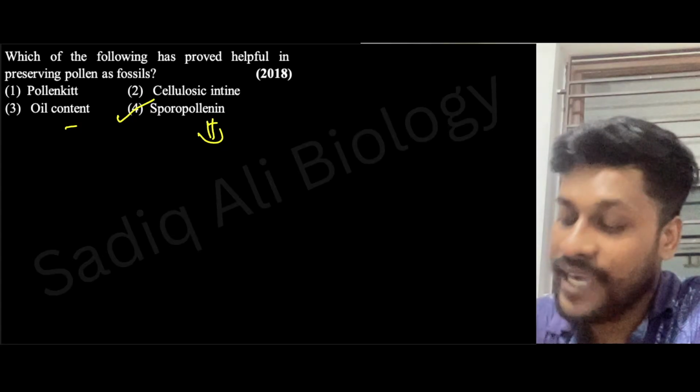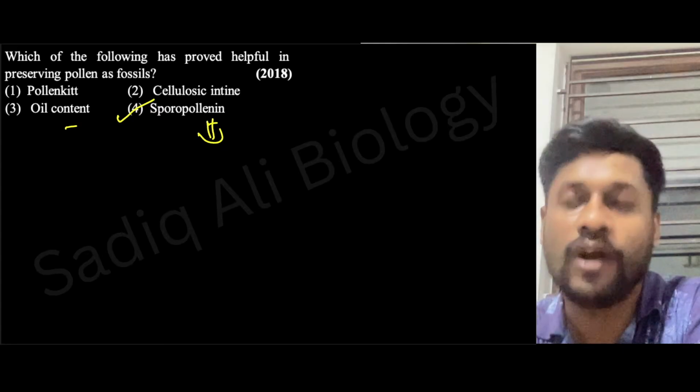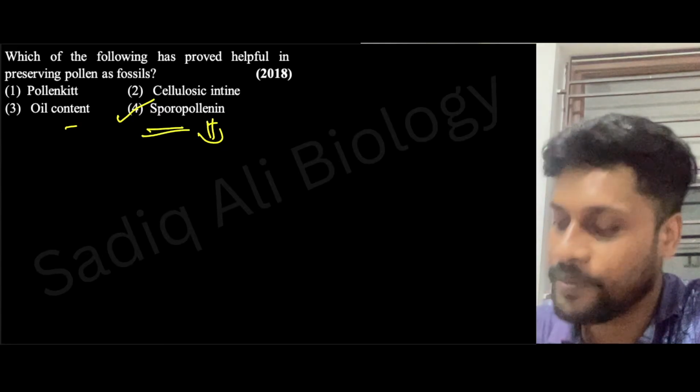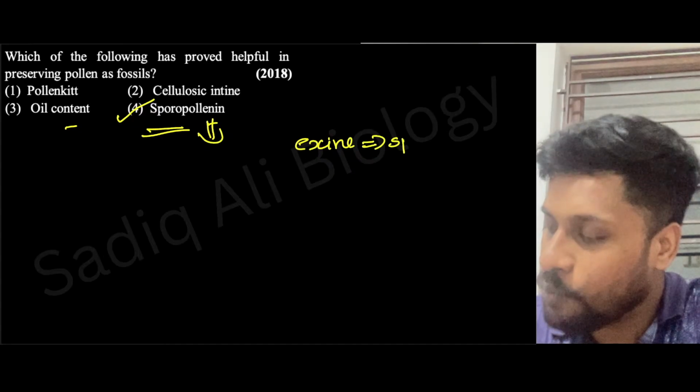In our pollen grain, exine is made up of sporopollenin. Exine part of pollen grain is made up of sporopollenin. Okay, exine made up of sporopollenin.